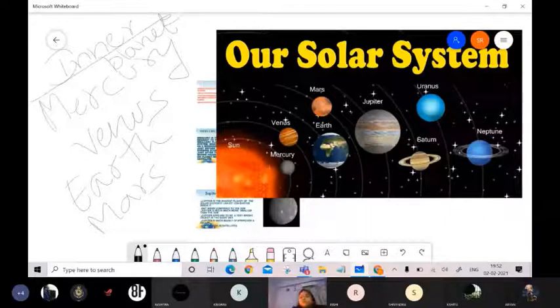While the others, Jupiter, Saturn, Uranus, and Neptune, form the gaseous planets. They are called gas planets. Why? Because they all are made up of gas. In between Mars and Jupiter, there is a belt that is called the asteroid belt, in which the asteroids are present, that we will discuss later on. So this is the whole structure of a solar system.